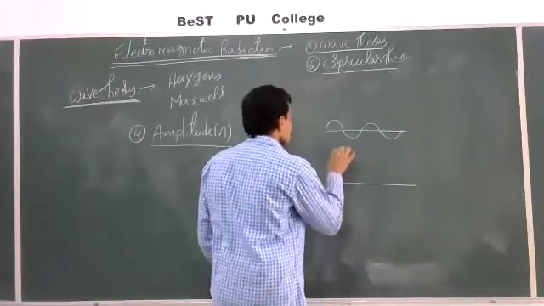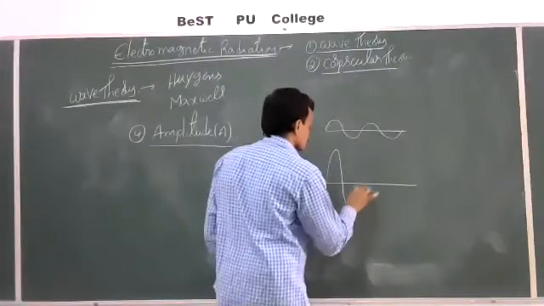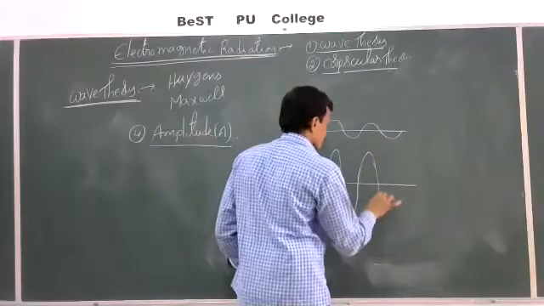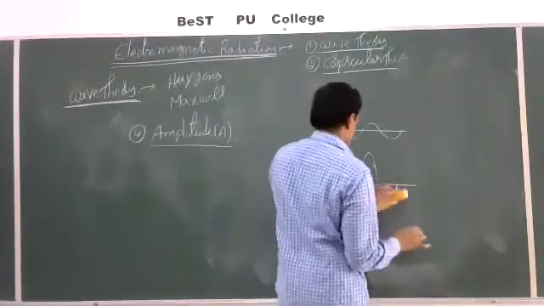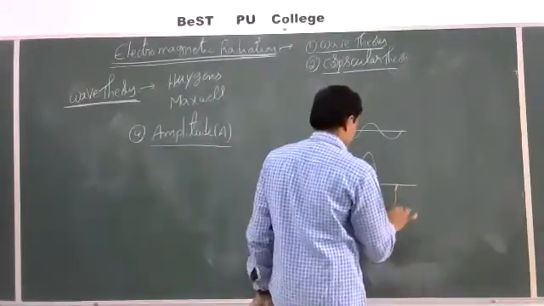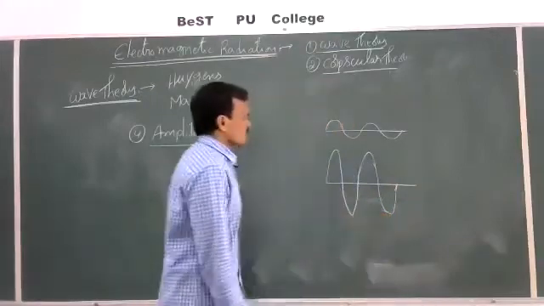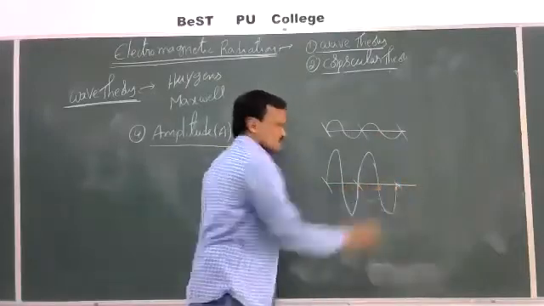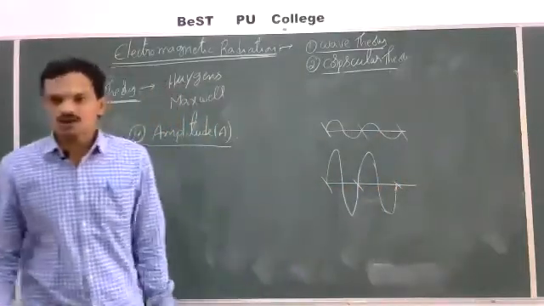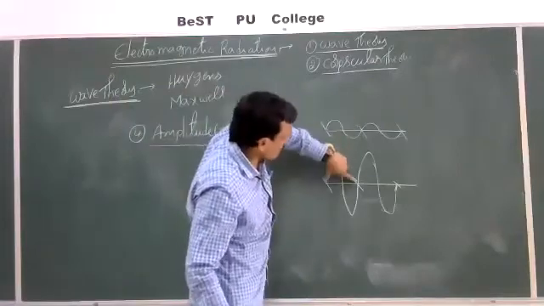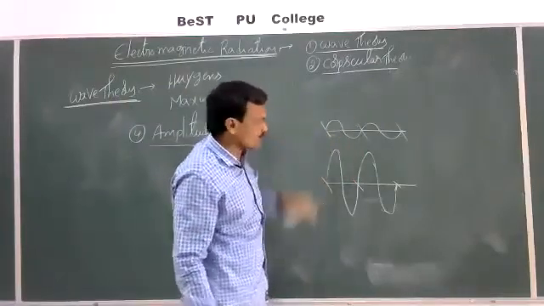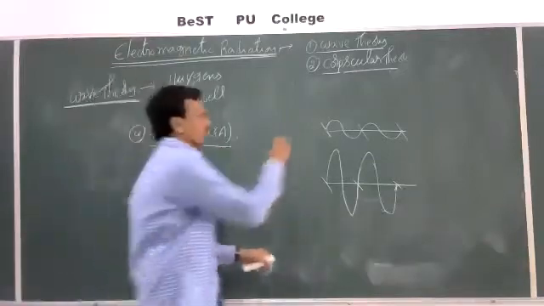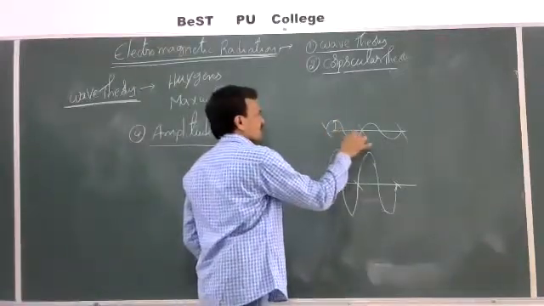If you observe here, this wave and this wave both have the same wavelengths. Wavelength is the same for both the waves. Here the length and here the length is the same. So wavelength is the same. What differs between these two waves is amplitude, the height of the crest or depth of